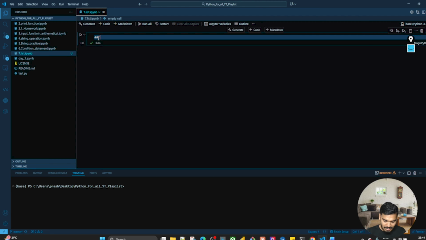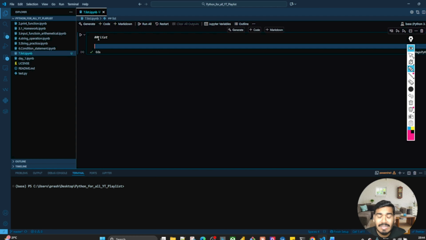So first we will understand what is a list. A list is nothing but an inbuilt data type in Python. So why do we need the list? Whenever you want to carry more items, you need the list, right? For example, whenever you go to the market for shopping, you create a list of the items you want to purchase. In the same way, whenever we want to carry more than one element, we create a list in Python.